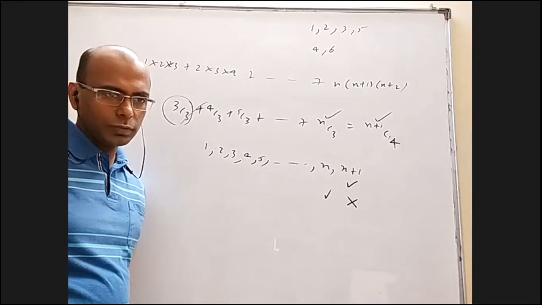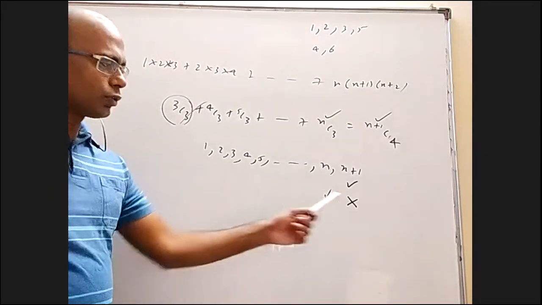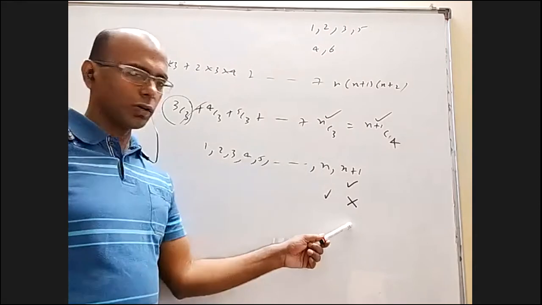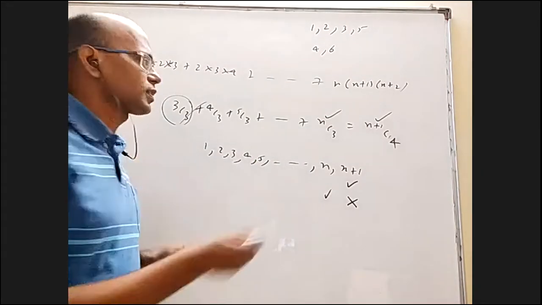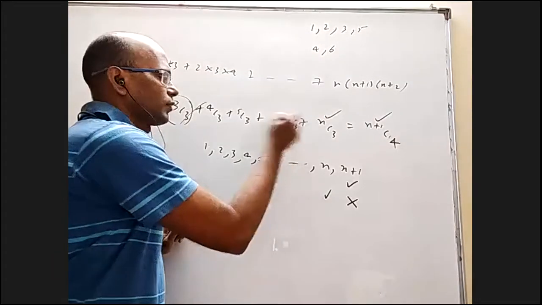n minus 1 C3. I don't want n plus 1, so it is completely gone. I want n, and from the rest of the n minus 1, I want 3 elements. So n minus 1 C3. That is the previous one.